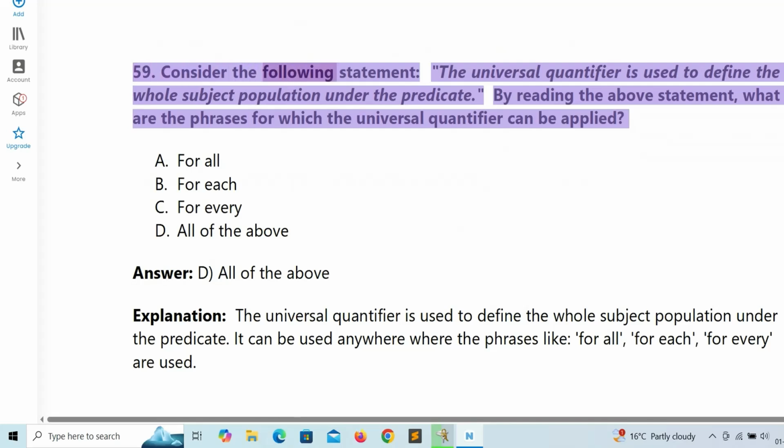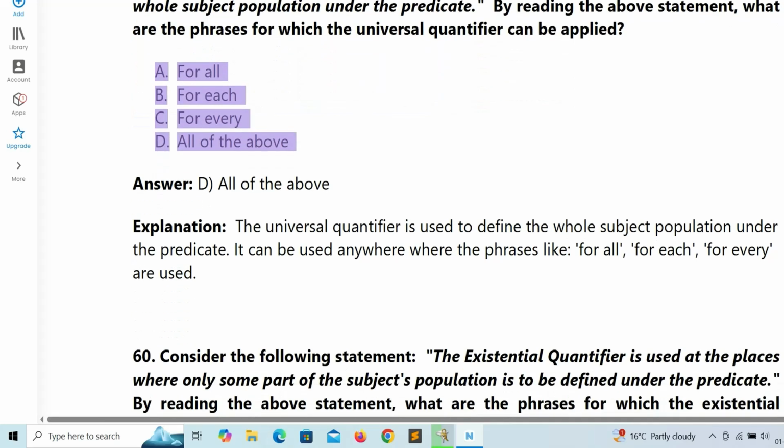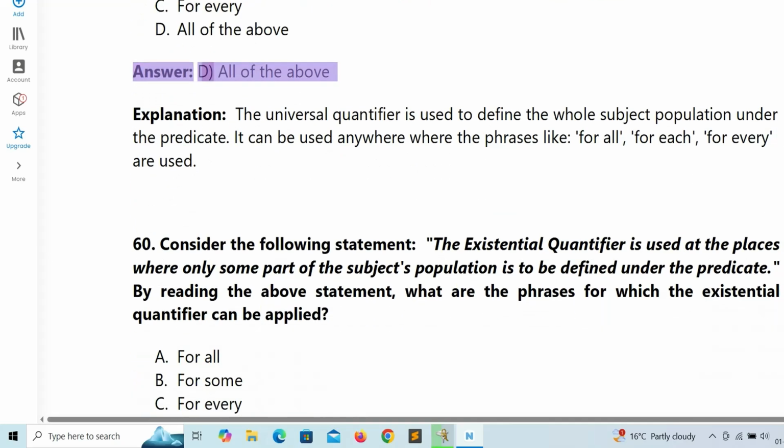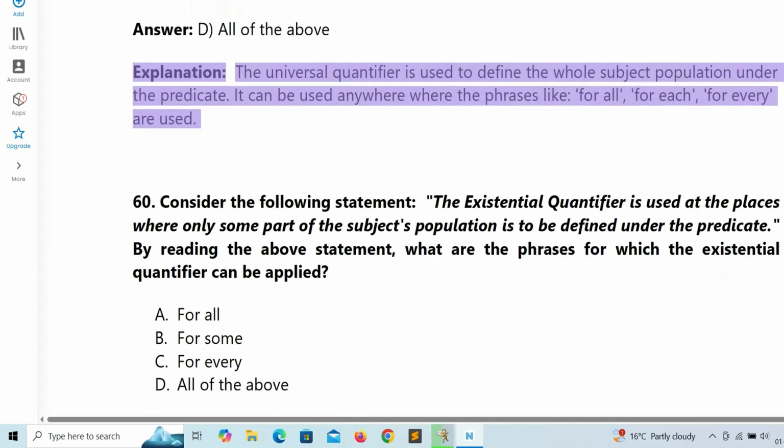59. Consider the following statement. The universal quantifier is used to define the whole subject population under the predicate. By reading the above statement, what are the phrases for which the universal quantifier can be applied? A. For all. B. For each. C. For every. D. All of the above. Answer: D. All of the above. Explanation: The universal quantifier is used to define the whole subject population under the predicate. It can be used anywhere where the phrases like for all, for each, for every are used.